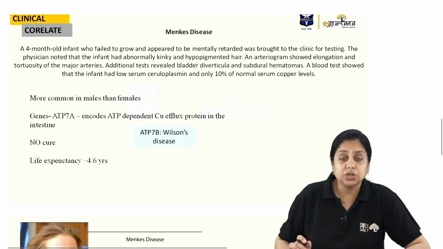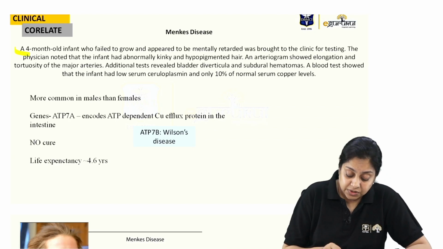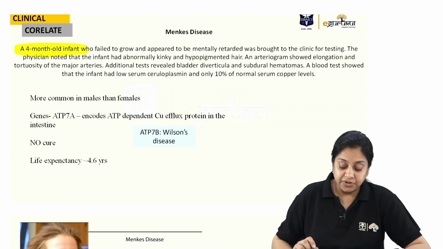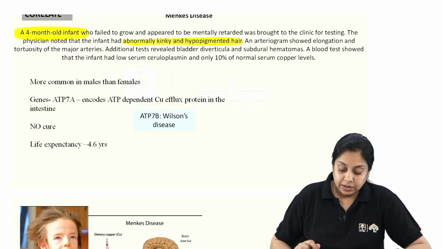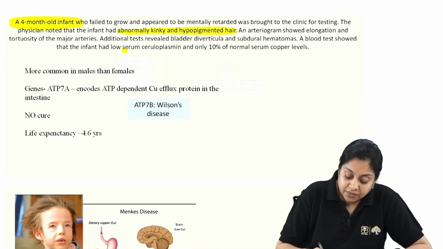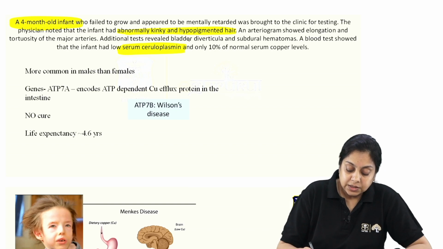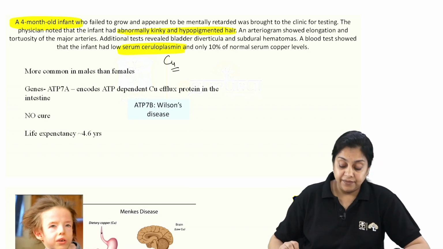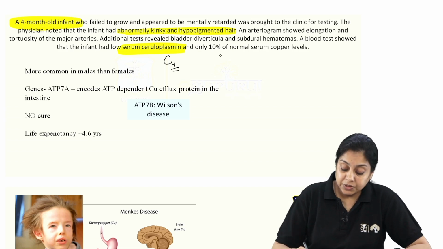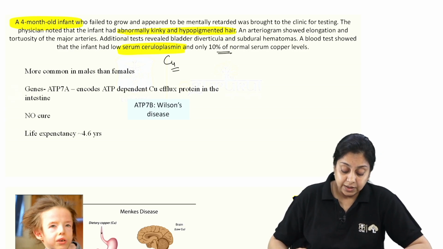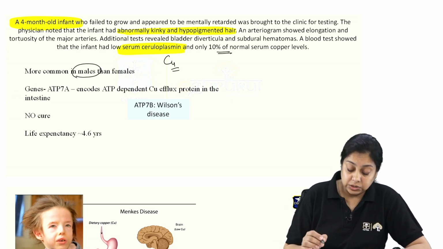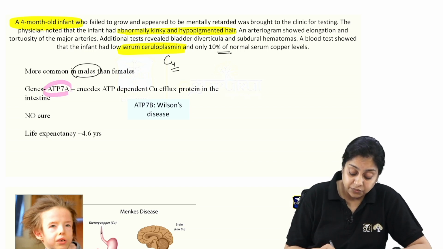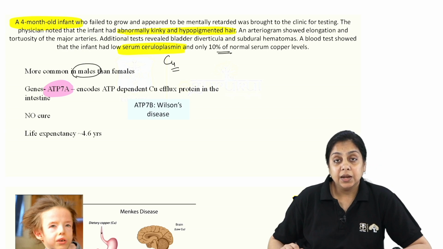Now the Menkes disorder, right, the clinical representation, what you will see: the baby, a 7-month-old infant, what did it have? Abnormally kinky and hypopigmented hair, right, and what else? Low levels of serum ceruloplasmin. Ceruloplasmin is related to your copper levels, right. Only 10% of the normal serum copper levels are there. It is more common in males. The gene involved, why I am giving you this much is because they can ask you in any way, they can ask you what is the gene involved? ATP7A. Like ATP, you can remember the adenosine triphosphate, right.